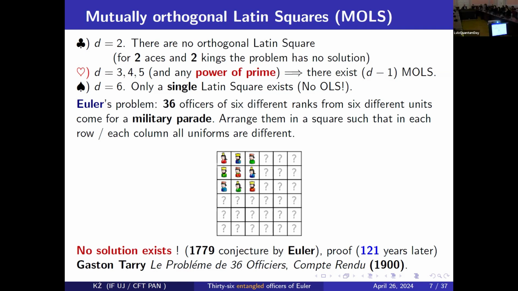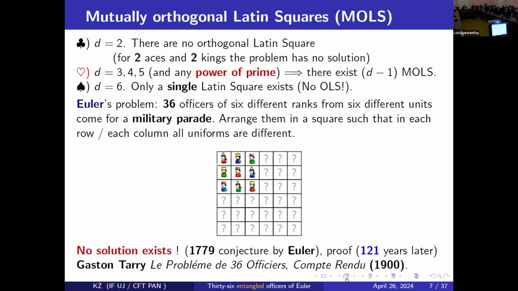Euler was the first to show that such a solution does not exist, which was a very strange observation, because for 25 officers it was possible, for 16 and 9 also, and for 36 it was not. But even Euler himself was not able to prove such a simple fact. He only conjectured that it is not possible.